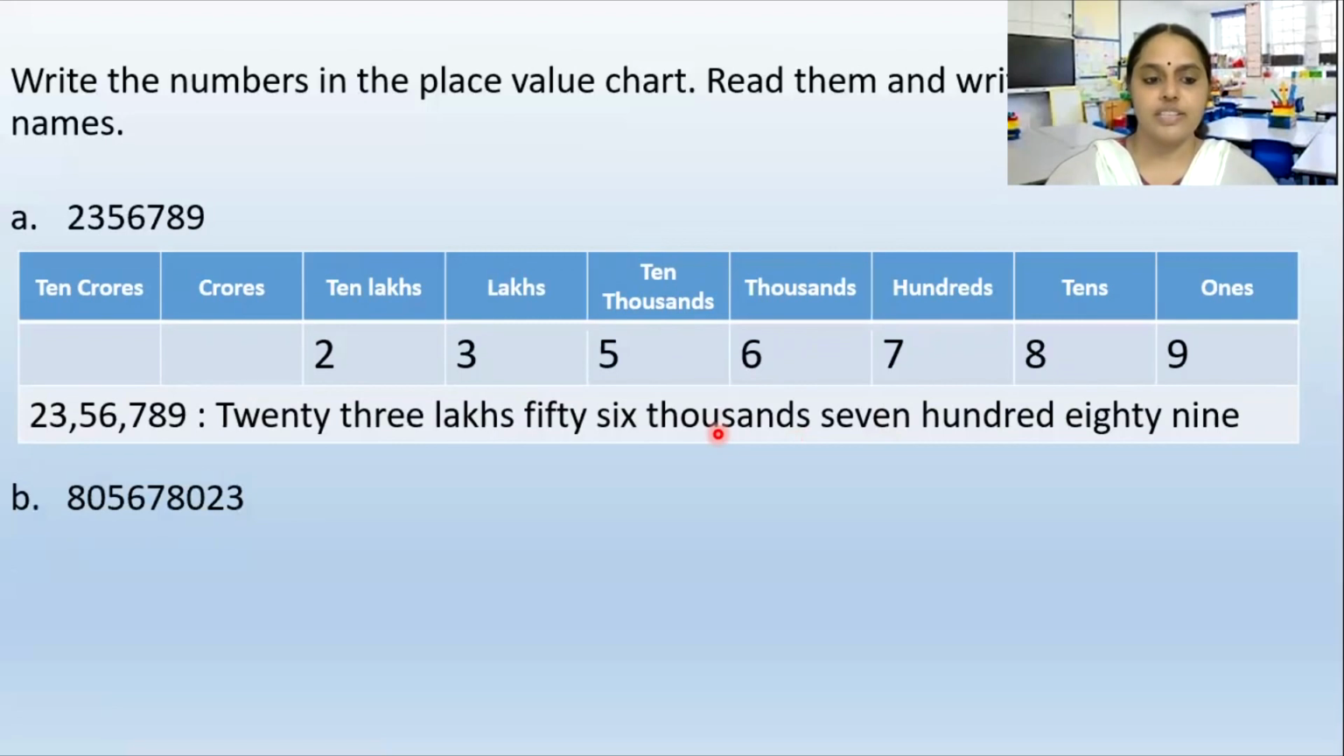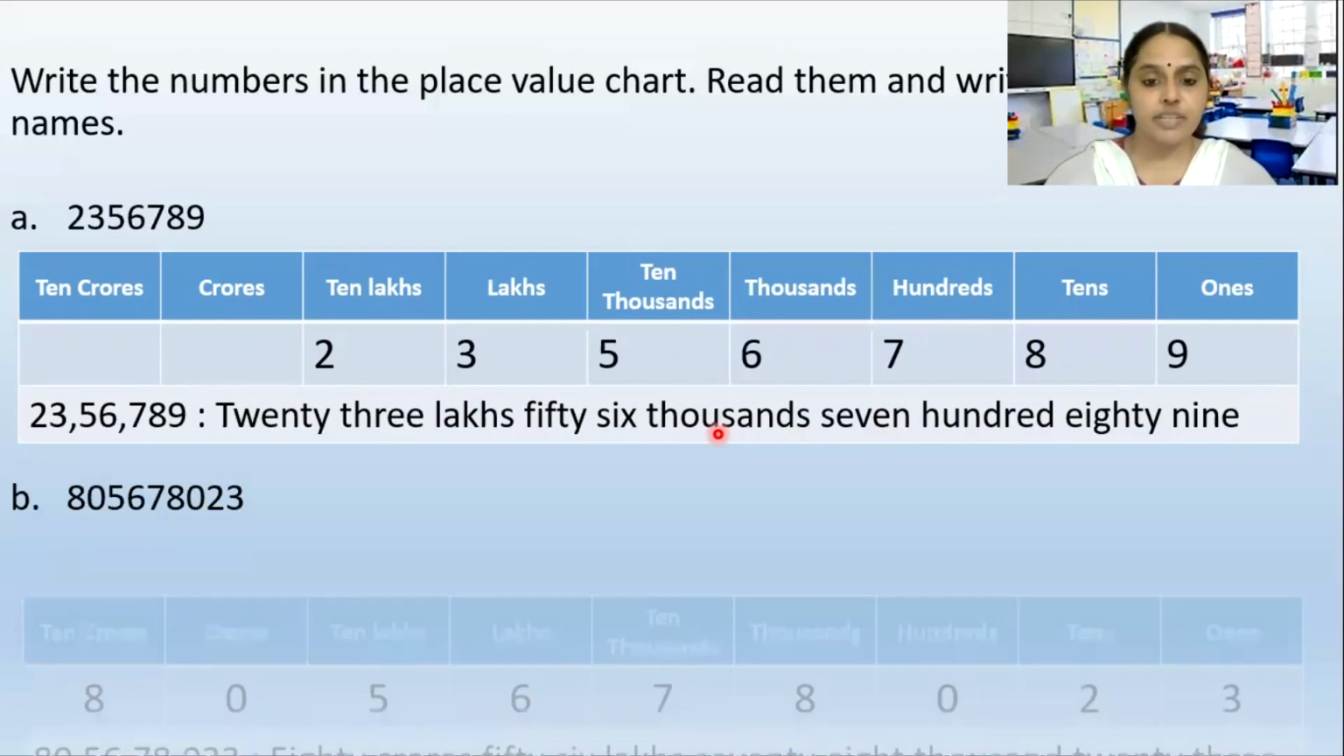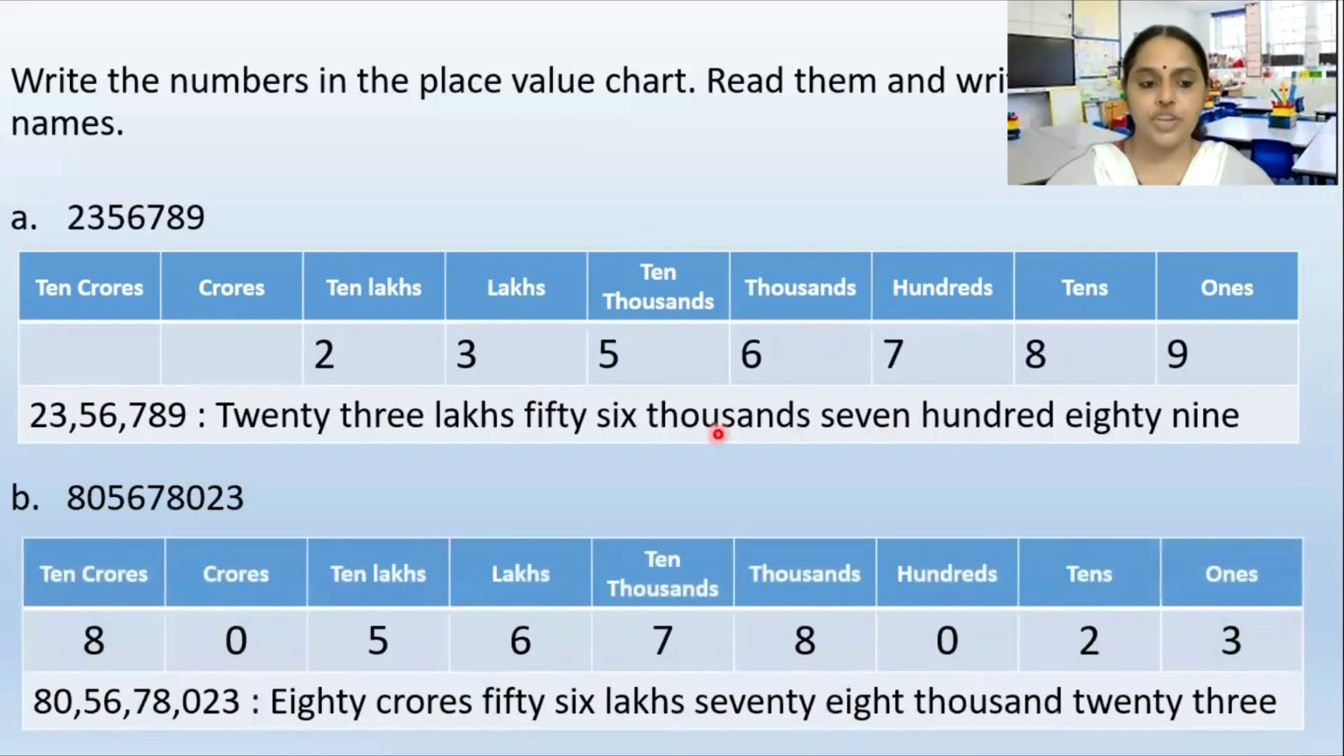Very good. So let us see. Let me just draw the number chart. See, I have drawn the number chart and I have put all these numbers in the Indian place value chart. Now see, after the crores group, I put a comma. After the lakhs group, we have put a comma. After the thousands group, we will put a comma. And then we will write the ones group.